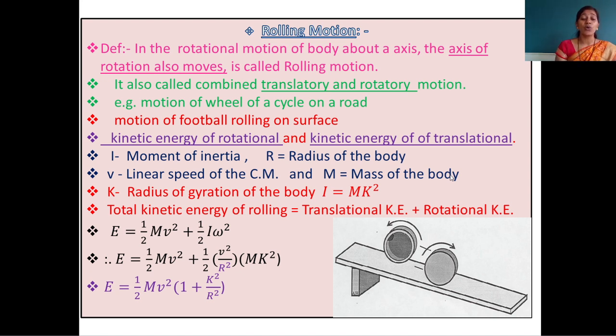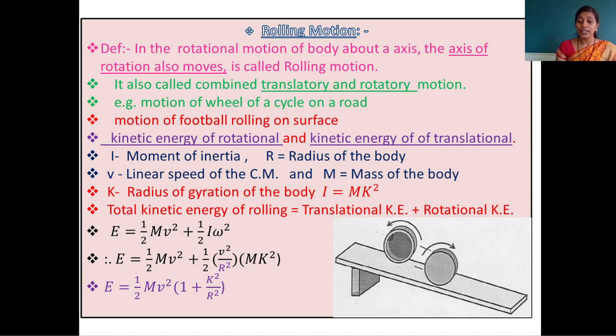That means when the body is in rolling motion, it has kinetic energy, and it is given by the equation 1/2 multiplied by m into v square, multiplied by, in bracket, 1 plus k square upon r square, bracket complete. This equation is very important whenever you are going to solve examples.